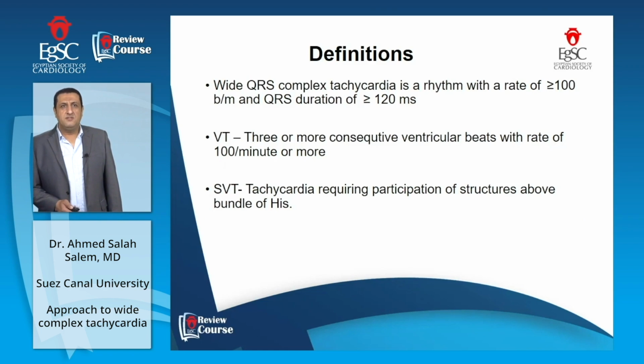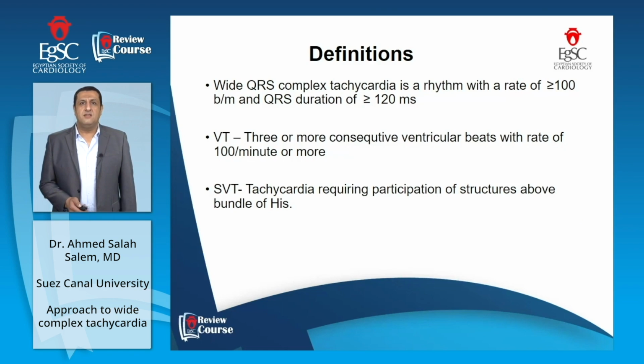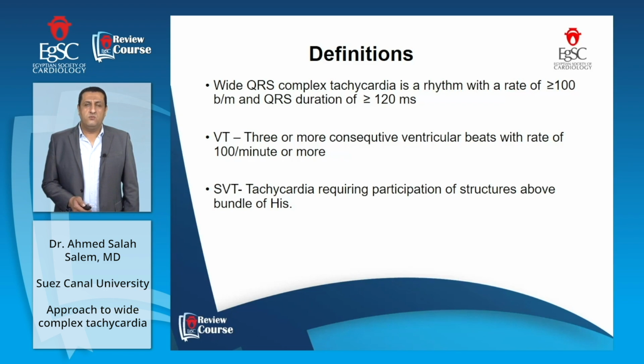First of all, definitions. Wide QRS complex tachycardia is a rhythm with a rate of equal or more than 100 beats per minute and QRS complex duration of more than 120 milliseconds. Ventricular tachycardia is 3 or more consecutive ventricular beats with a rate of 100 beats per minute or more. Supraventricular tachycardia requires participation of structures above the bundle of His.